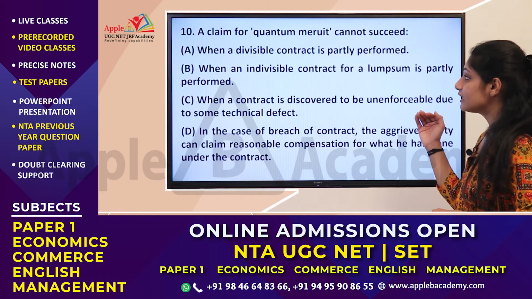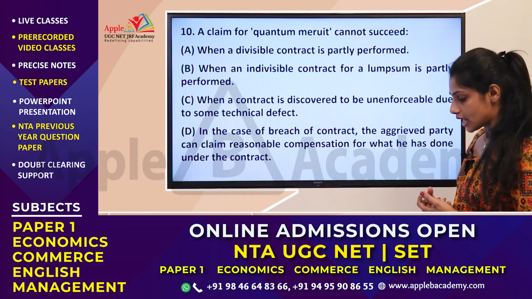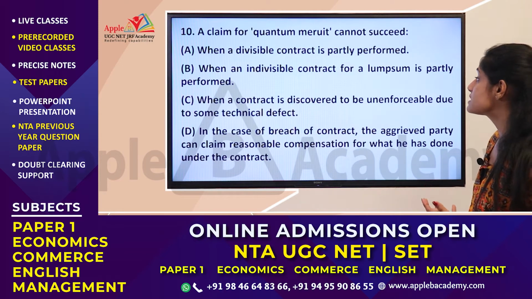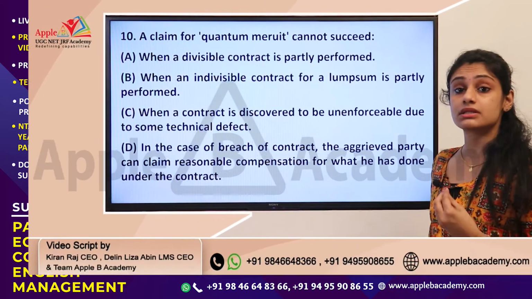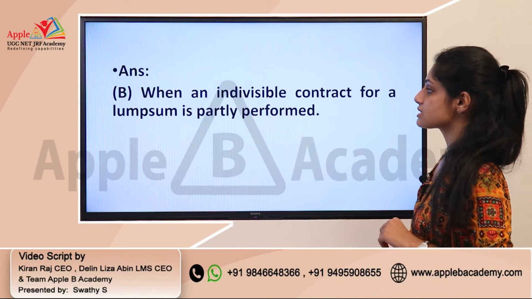So you need to identify in which of the following you cannot claim quantum meruit. Okay, so it is actually in situation B, when an indivisible contract for a lump sum is partly performed. This is because it is an indivisible contract. Okay, so the correct answer is B.